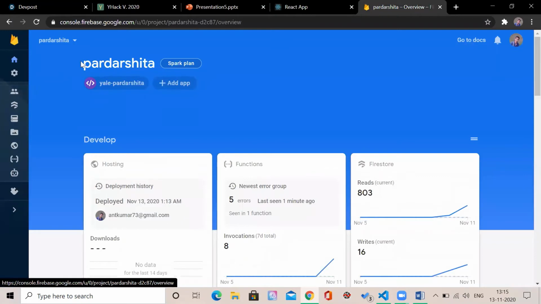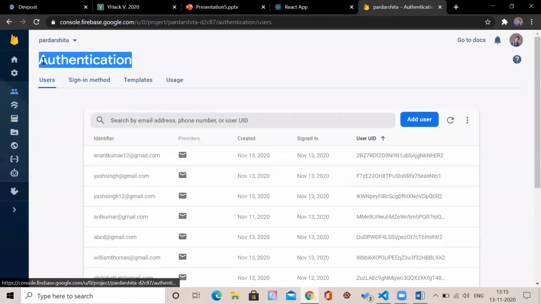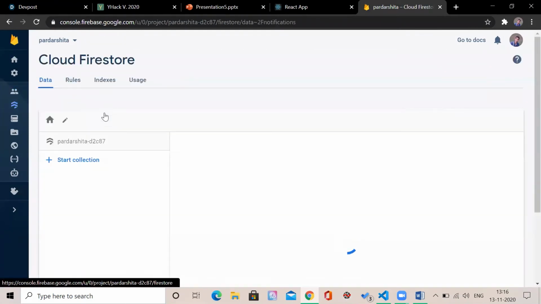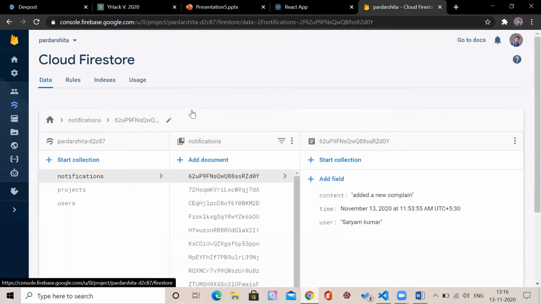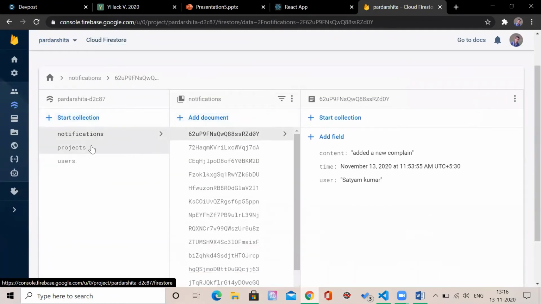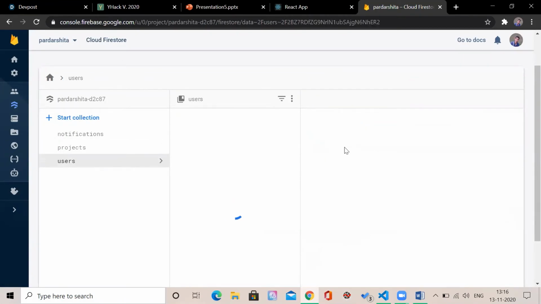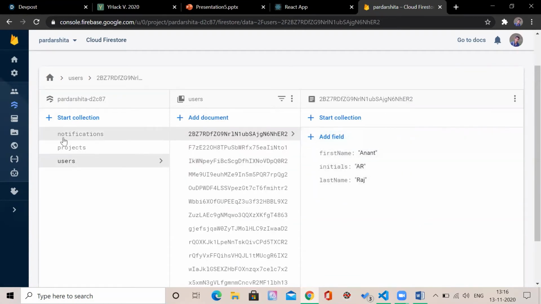So we have used Firebase as a backend. The first service which we have used in Firebase is authentication. When a new user signs up, we store their information here. Coming to the second service, which is Cloud Firestore, as we can see on the screen, here we can see our project information and the information which has been posted by users. Also the notification data, which is already seen in the website, can be seen here.